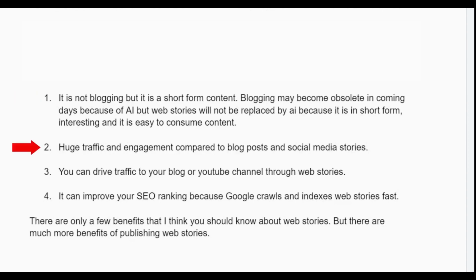The second reason is huge traffic and engagement. The second benefit of creating web stories is that you will get huge traffic and engagement compared to blog posts and social media.